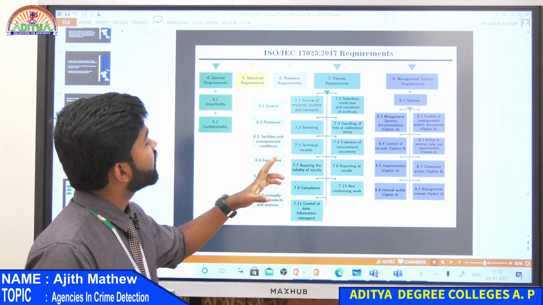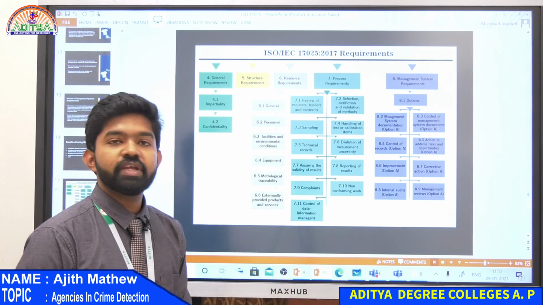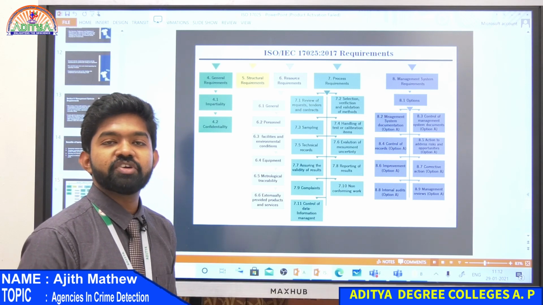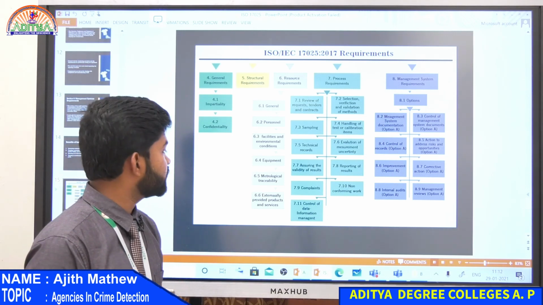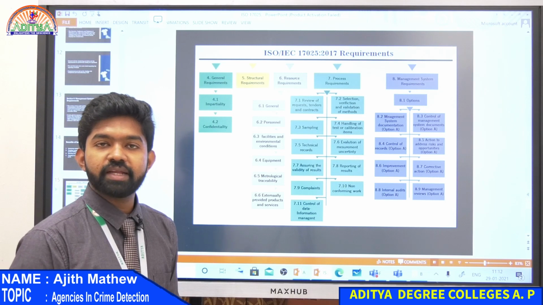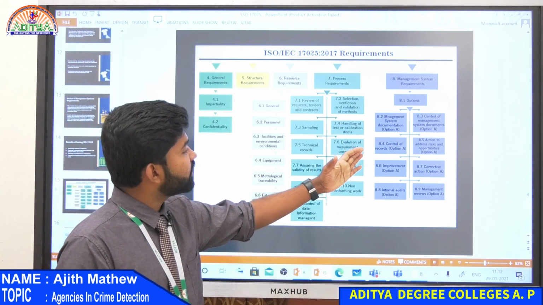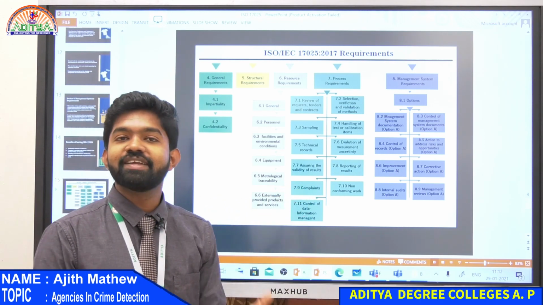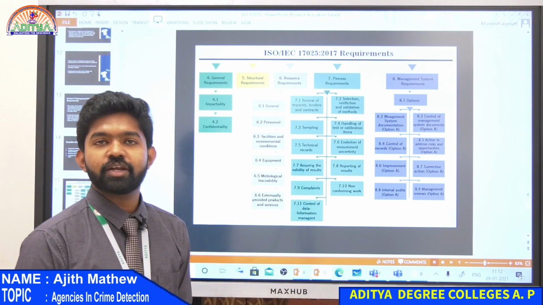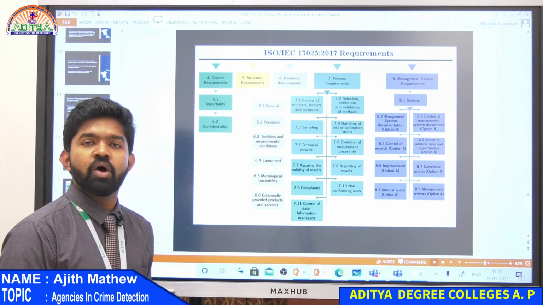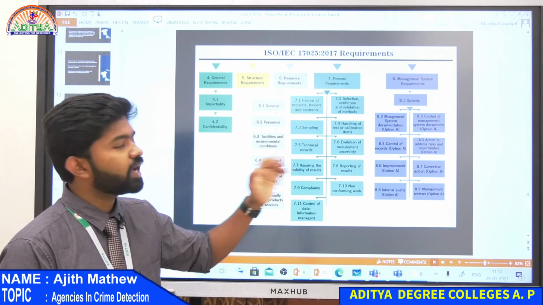Then we have process requirements. Process requirements is where we review tenders and contracts. Also customer complaints, all those things are dealt with in process requirements. Management requirements, there we have internal audits. I told you about auditing yesterday, right? All those things are dealt with in management system requirements.